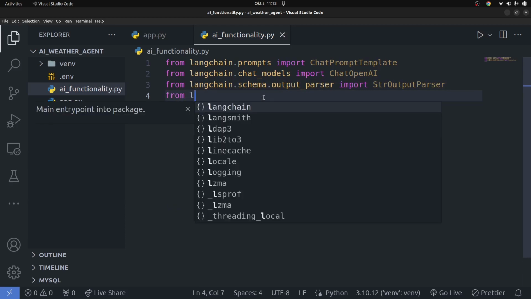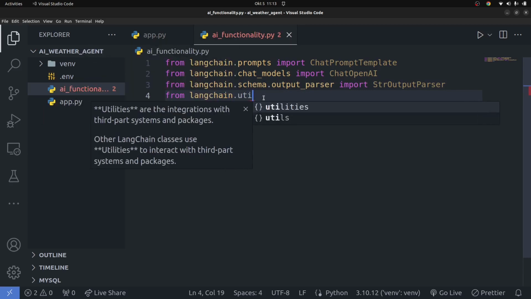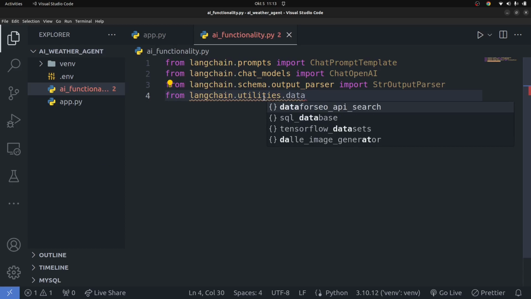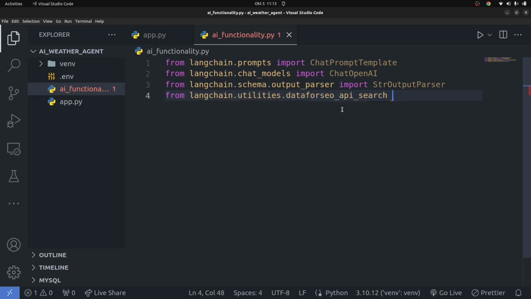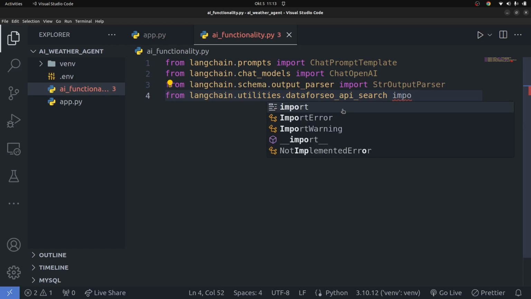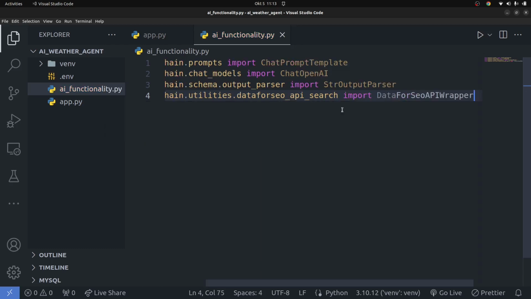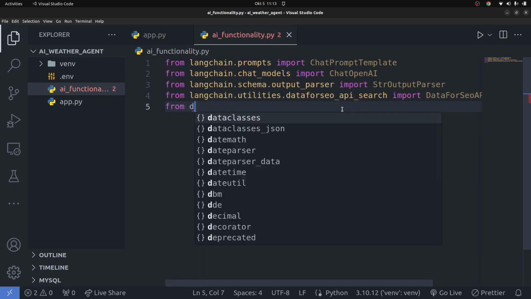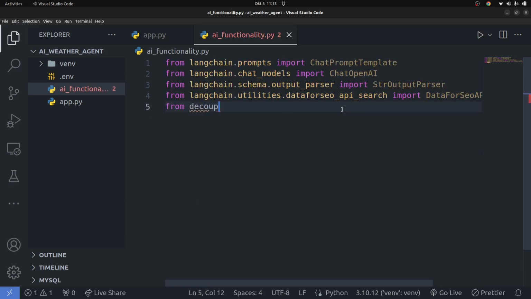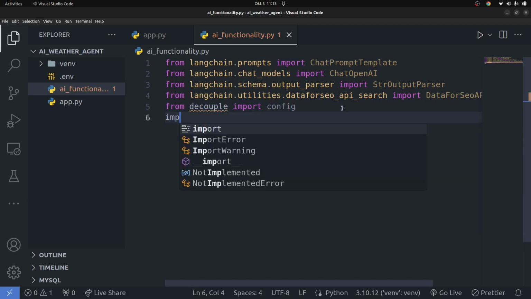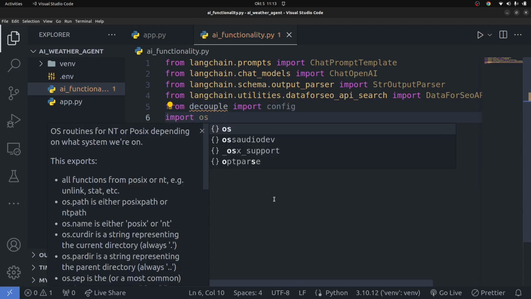Also going to say from langchain.utilities, this one right here, DataForSeo. I'm going to import DataForSeoAPIWrapper, and I'm also going to say from decouple, which is going to help us to read in our virtual environment variables. So from decouple, I'm going to import config. Okay, also going to say import os.